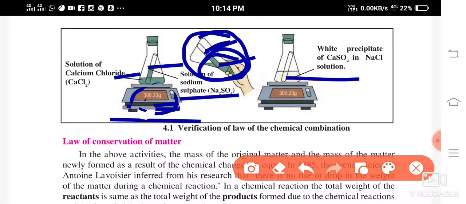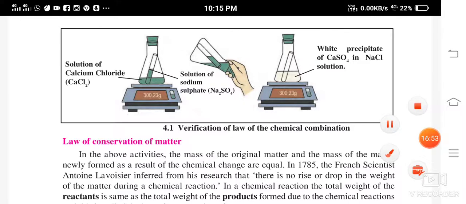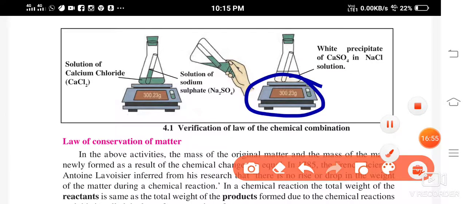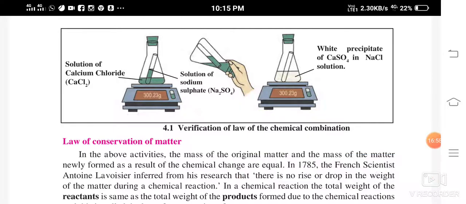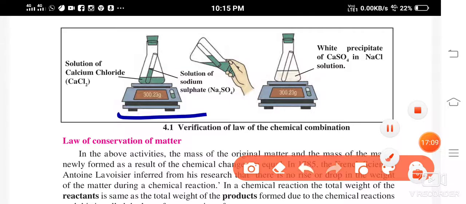Then what did you do? You saw the weight of this again. Yes, after the chemical reaction has taken place, you saw the weight of it. What did you observe? The weight is going to remain same, isn't it? 300.23 grams. So what does this mean? That calcium chloride plus sodium sulfate solution formed calcium sulfate and sodium chloride.